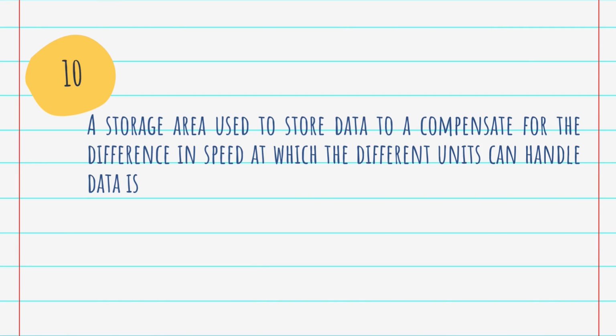Question number 10. A storage area used to store data to compensate for the difference in speed at which the different units can handle data is? Answer is buffer. A storage area used to store data to compensate for the difference in speed at which the different units can handle data is buffer.